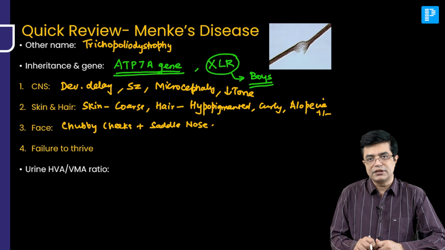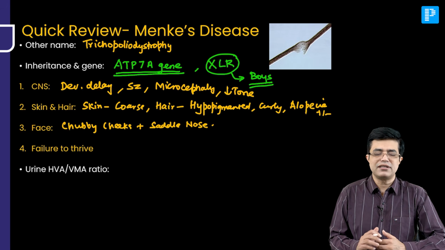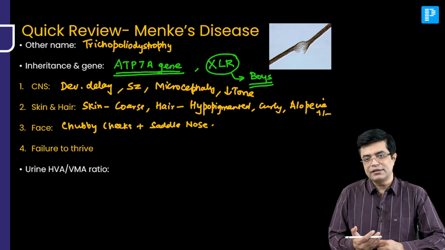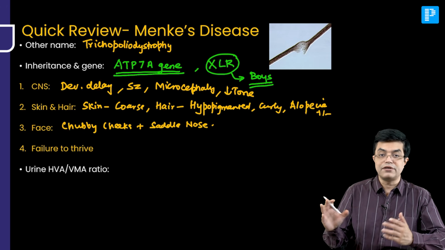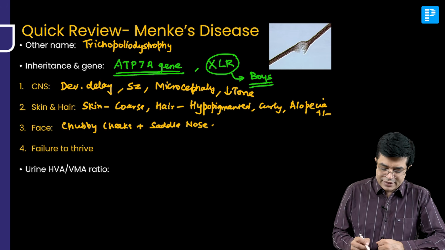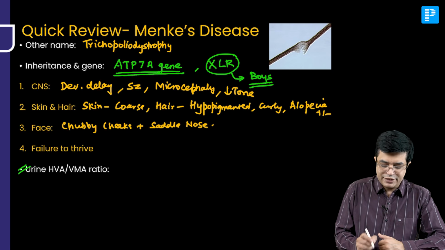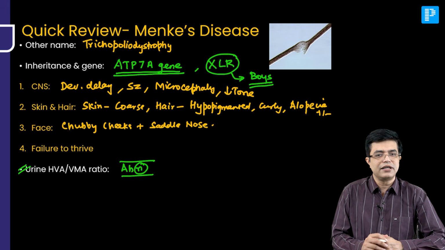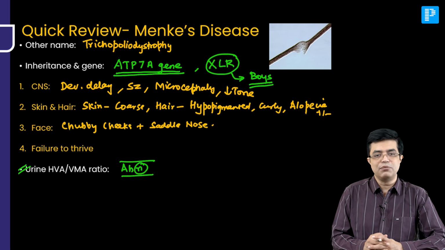What about the screening test? Earlier, we used to do a test known as lysyl oxidase activity test, but it is not a very sensitive test, so it is virtually discarded. There is another test. It's not a screening test, but some of the literature, not Nelson, but other review articles, talk about it. There is a calculation of a ratio that we do, urine HVA by VMA ratio. That ratio becomes abnormal in Menkes disease. Again, it's not a screening test, but they can ask you: abnormality of urine HVA by VMA ratio is suggestive of which patient? It is suggestive of Menkes disease.